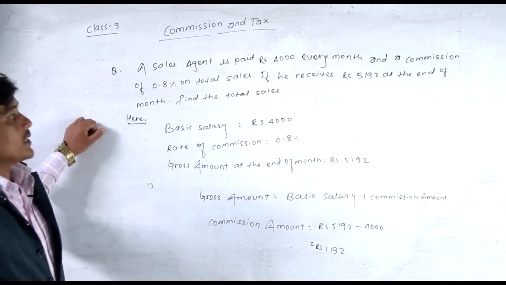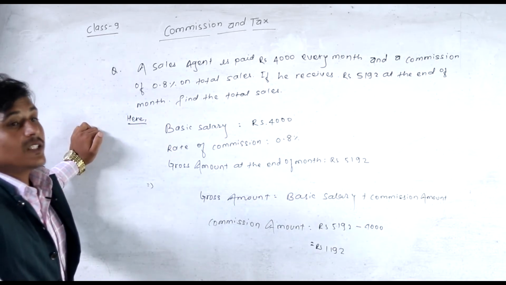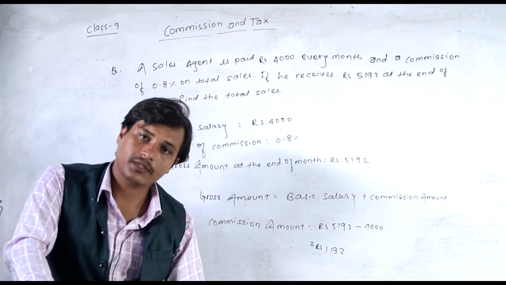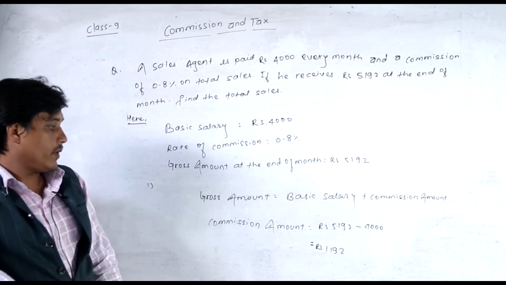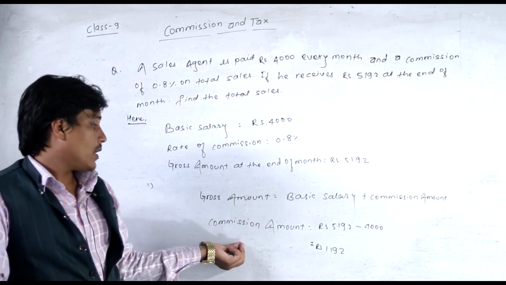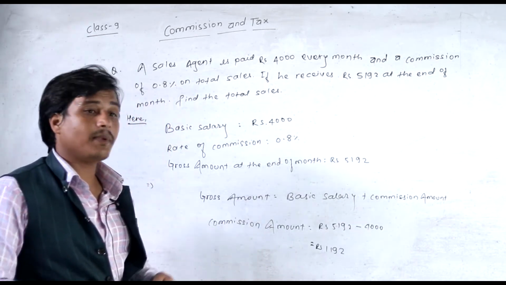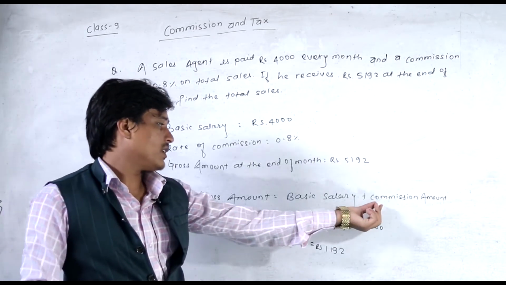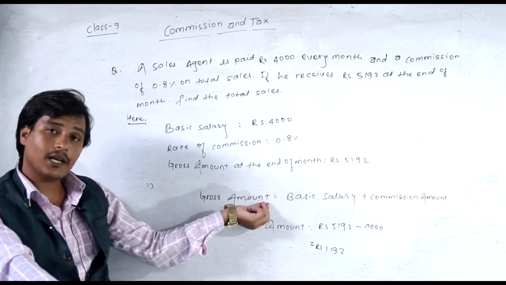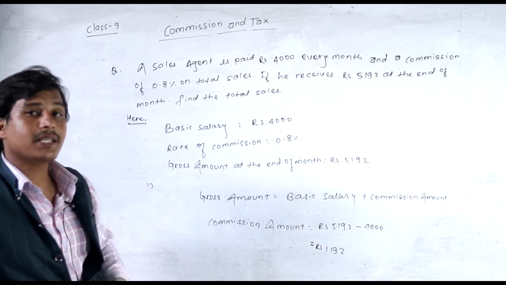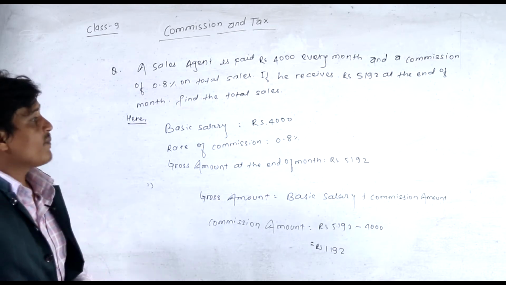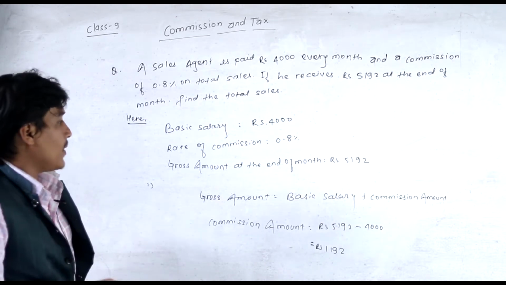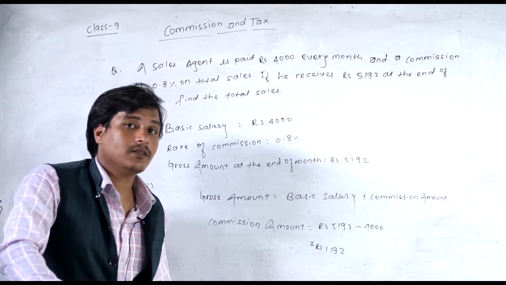The question asks us to find the total sales, that is total SP. Gross amount is basic salary plus commission amount. From here we are able to calculate the commission amount very easily. Our answer is 1192. Don't be confused: the gross amount minus basic salary is your commission amount. Now the challenge is how to find the total sales, and that is very easy, because you already know the rate of commission percent.